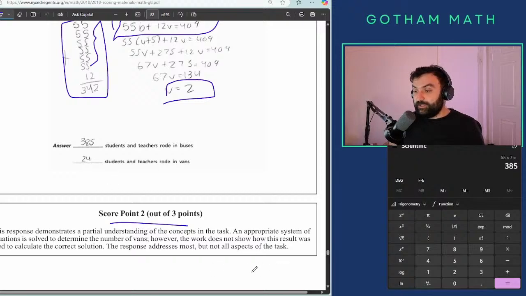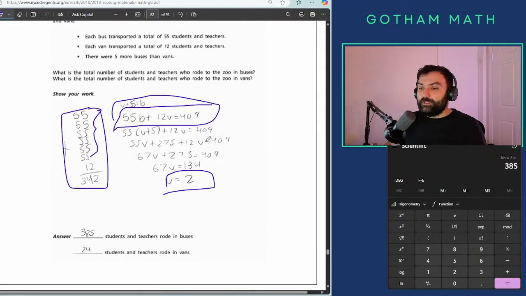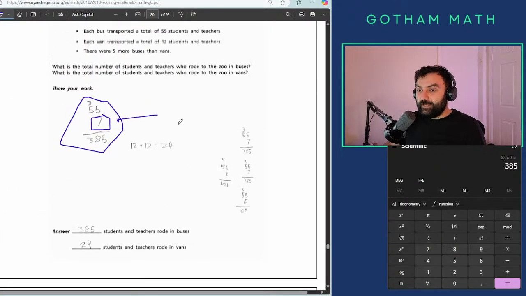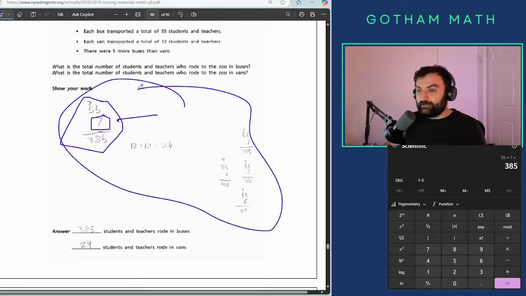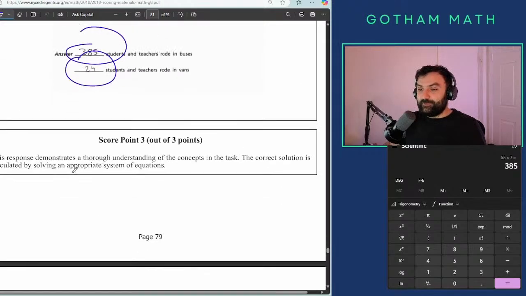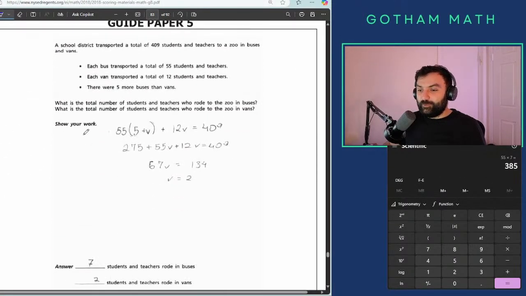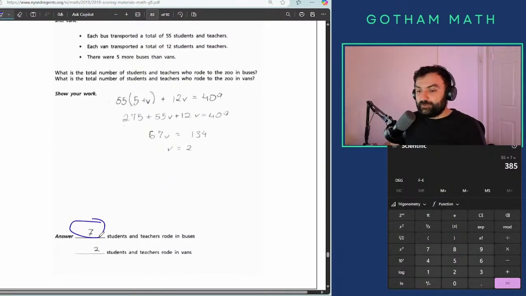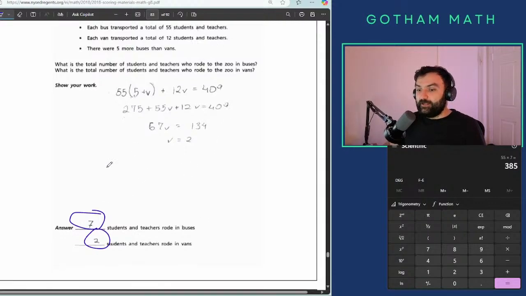Partial understanding, an appropriate system of equation. However, the work does not show the result. Okay, so you mean that this is not enough work, and this is. There's something wrong with that, obviously, and no one really checked it. All right. 7 students, 2 students. Okay, so just didn't do the last 2 steps. And what is it? 2?